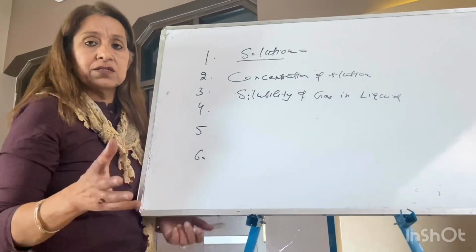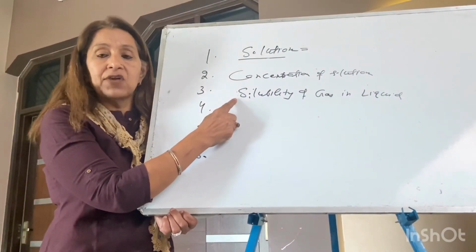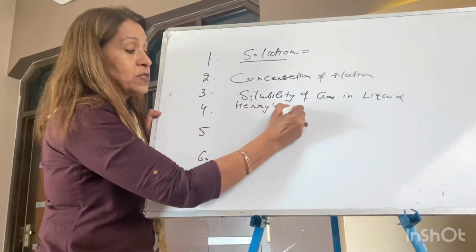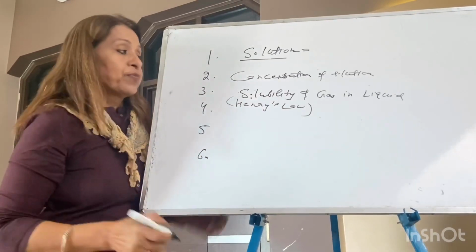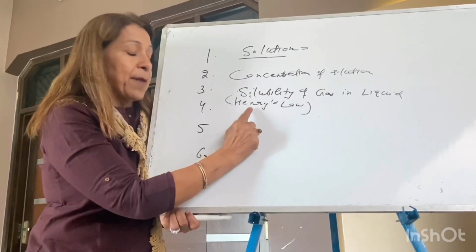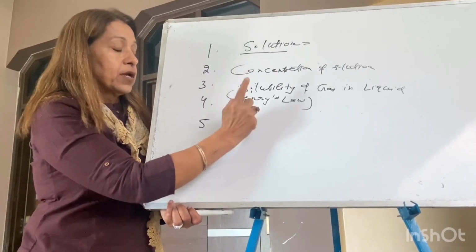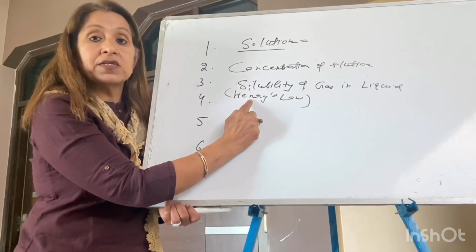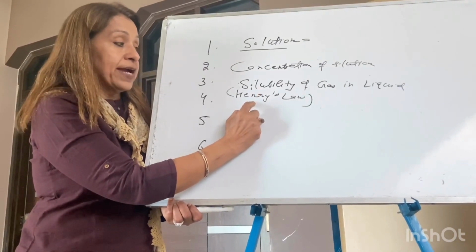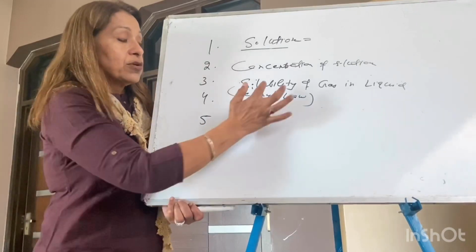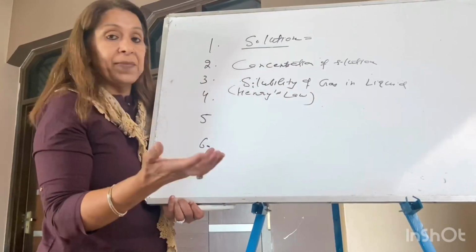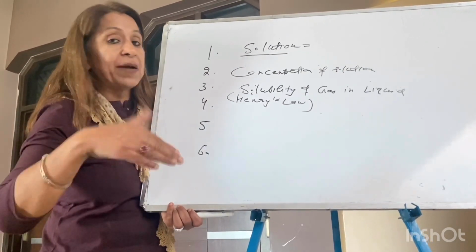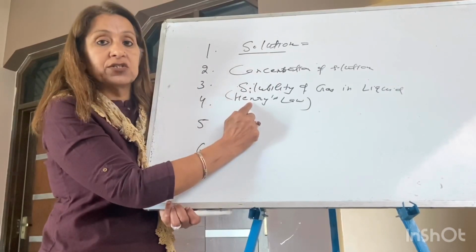This is a very important topic of class 12th, because it has a lot of numericals of Henry's law. So what will you do, students? You will take the applications of Henry's law in theory. Other is numericals of Henry's law, and after that the factors on which solubility of a gas in a liquid depends, limitations of Henry's law, and the role of temperature on Henry's constant.